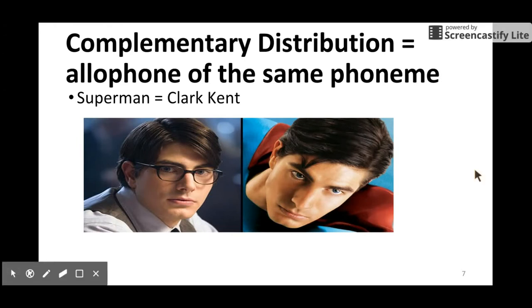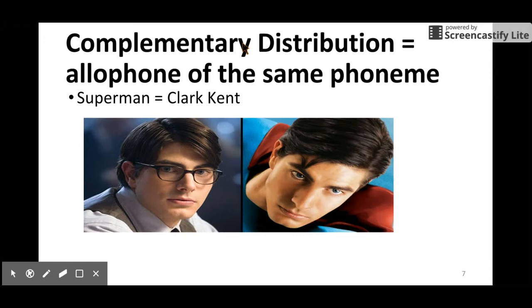Another way to tell that two sounds are allophones of the same phoneme is to find out their distribution. So this is another concept, complementary distribution. This is a very interesting concept. So in some linguistic arguments, if two things never occur at the same position, at the same environment, then normally we'll think these two things are the same thing, but just different realizations.